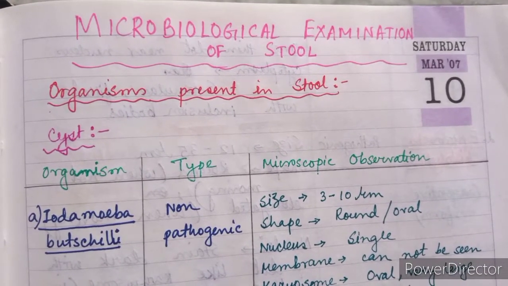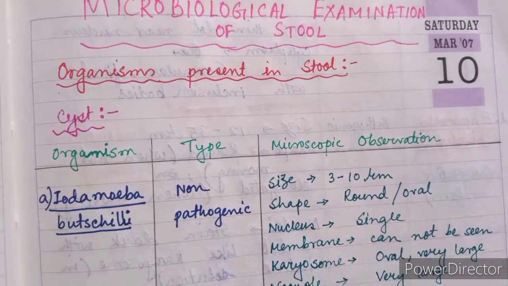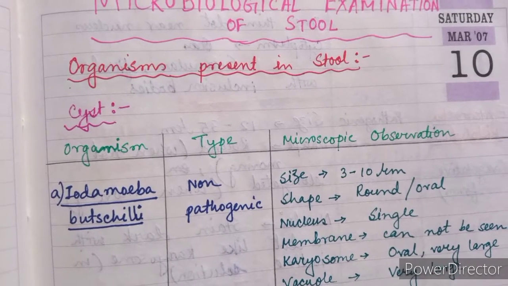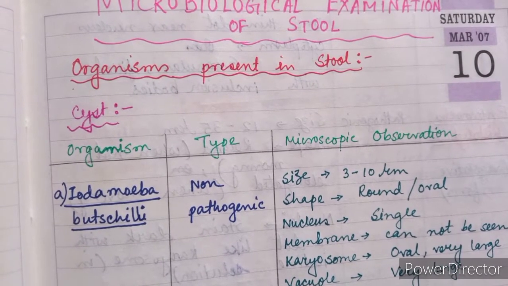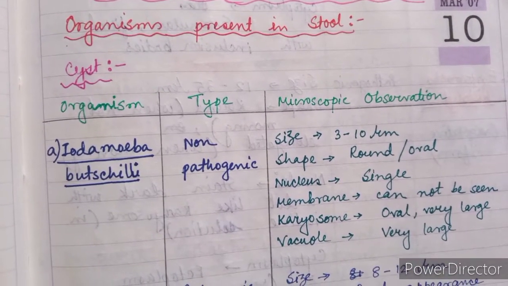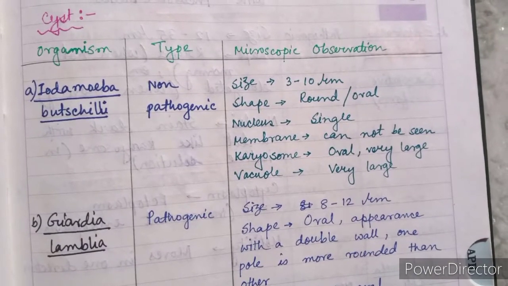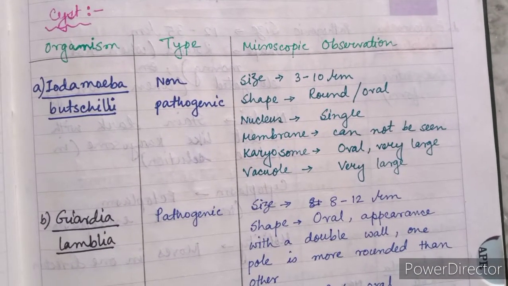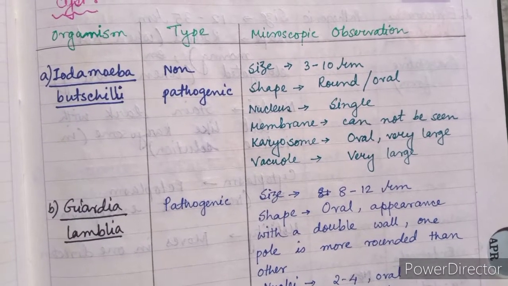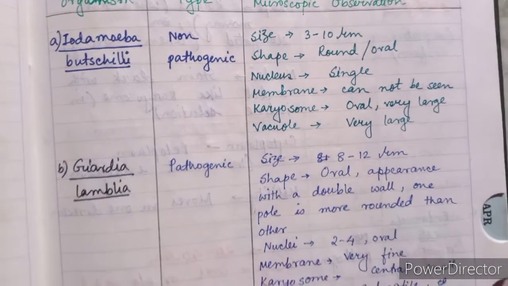Now I will discuss the microbiological examination of stool. What different types of microorganisms are present in stool? Organisms which can be present in cyst form: Iodamoeba butschilli. Type non-pathogenic, microscopical observation, size 3 to 10 micrometer, shape round or oval, nucleus single, membrane cannot be seen, karyosome oval or very large, vacuole very large.